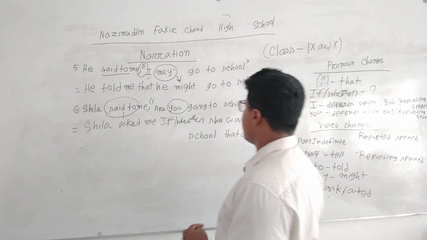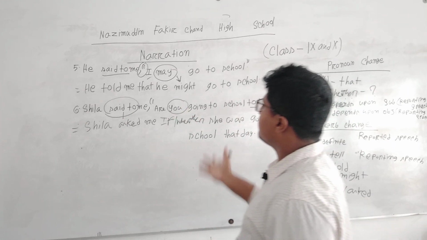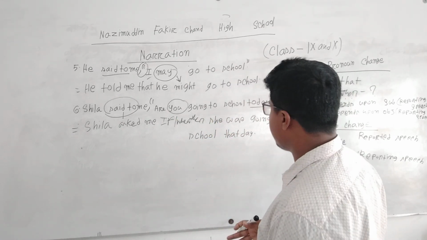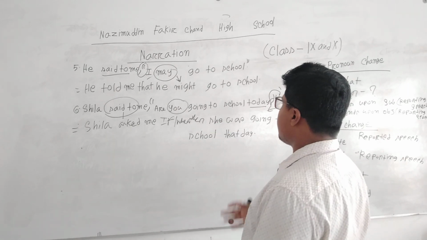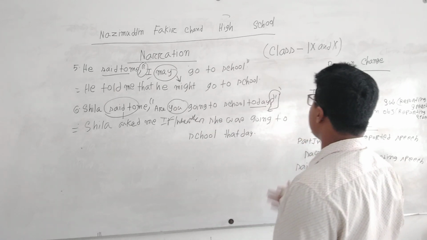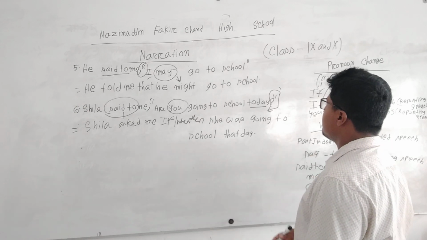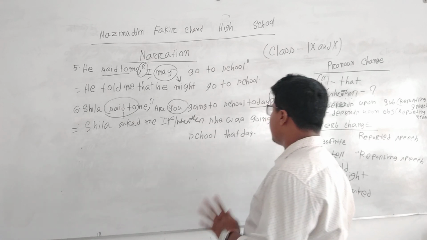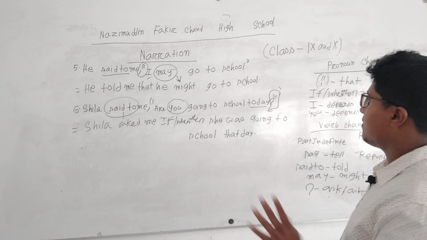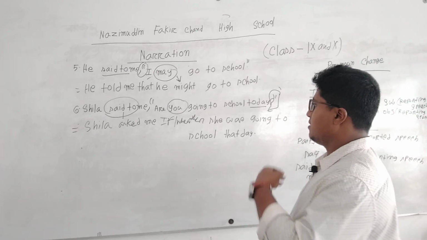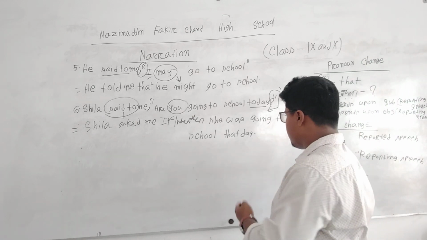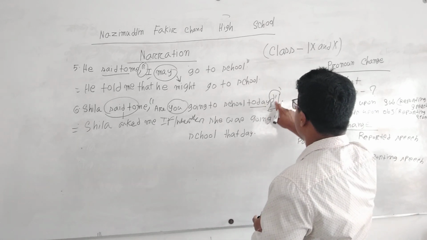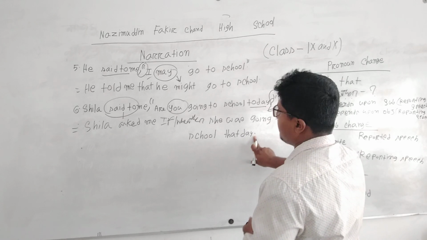Here you depends upon the reporting speech object, but it indicates Sheila only. So Sheila asked me if or whether she was going to school that day. And there is a noticeable fact: after conversion into narration, there will be no question mark after the sentence.